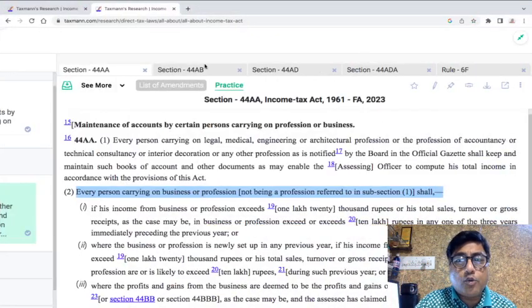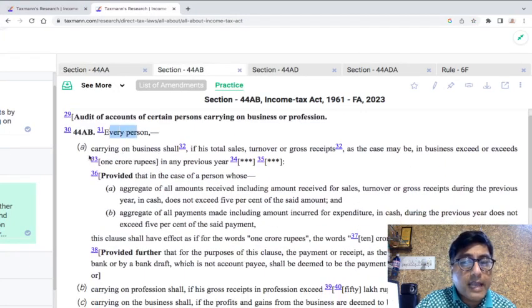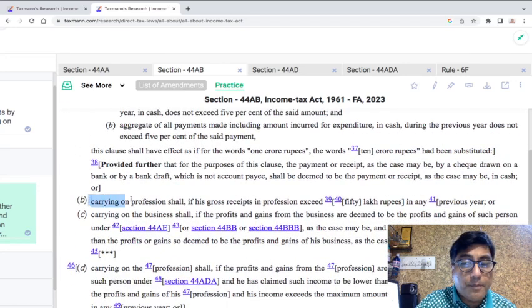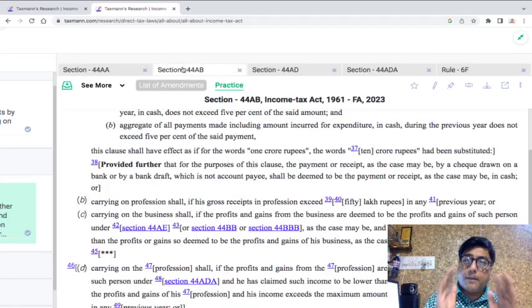Now, a question would come: why is this discussion relevant? Let us quickly go to the section again to have a better clarity on this. Let me first take you to 44AB. 44AB says that every person carrying on business, clause A. Go to clause B, they say that carrying on profession. Now understand this: 44AA discriminates a profession into a specified profession and a non-specified profession. But 44AB only talks about a profession.